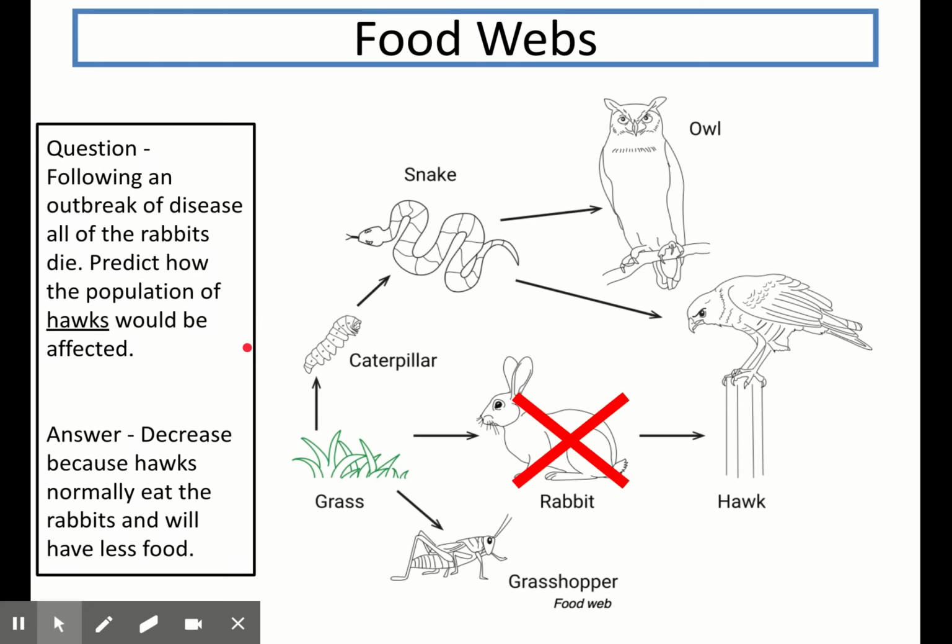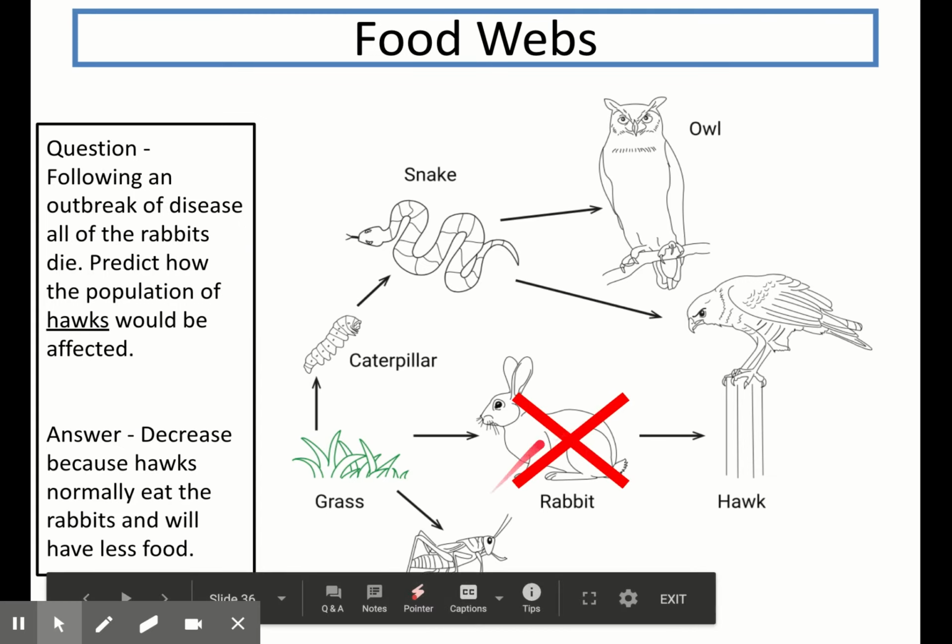What I would suggest to do for a question like this is to use your hand to cover up the species which has died or been reduced in number. So here I've crossed out the rabbit instead. So what we have to do is look at how the rabbits are connected to the hawks, because that's what they're asking about in the question. Well, the hawks eat the rabbit, so if the rabbits die out, the hawk's going to have less food and the hawk population will decrease.